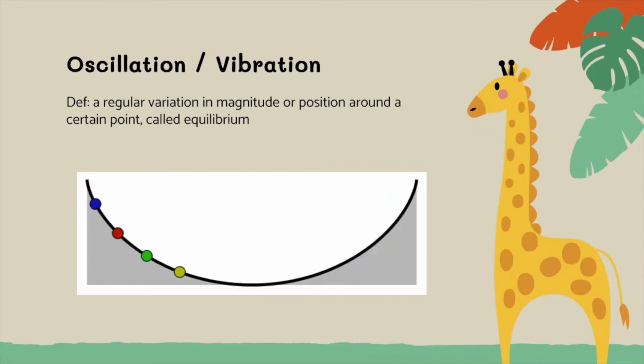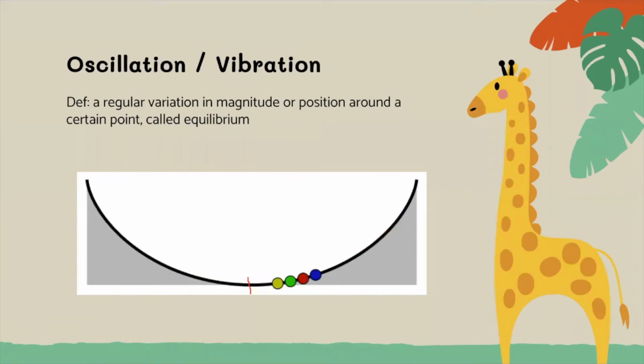Can someone at home annotate the screen for me and mark the equilibrium position? That's the point that all of these spheres are oscillating around, right in the center. That is your equilibrium position, the point around which everything else is oscillating. Okay, so we've got an oscillation. It's this regular variation in position around a certain point in the middle. That is your equilibrium position.